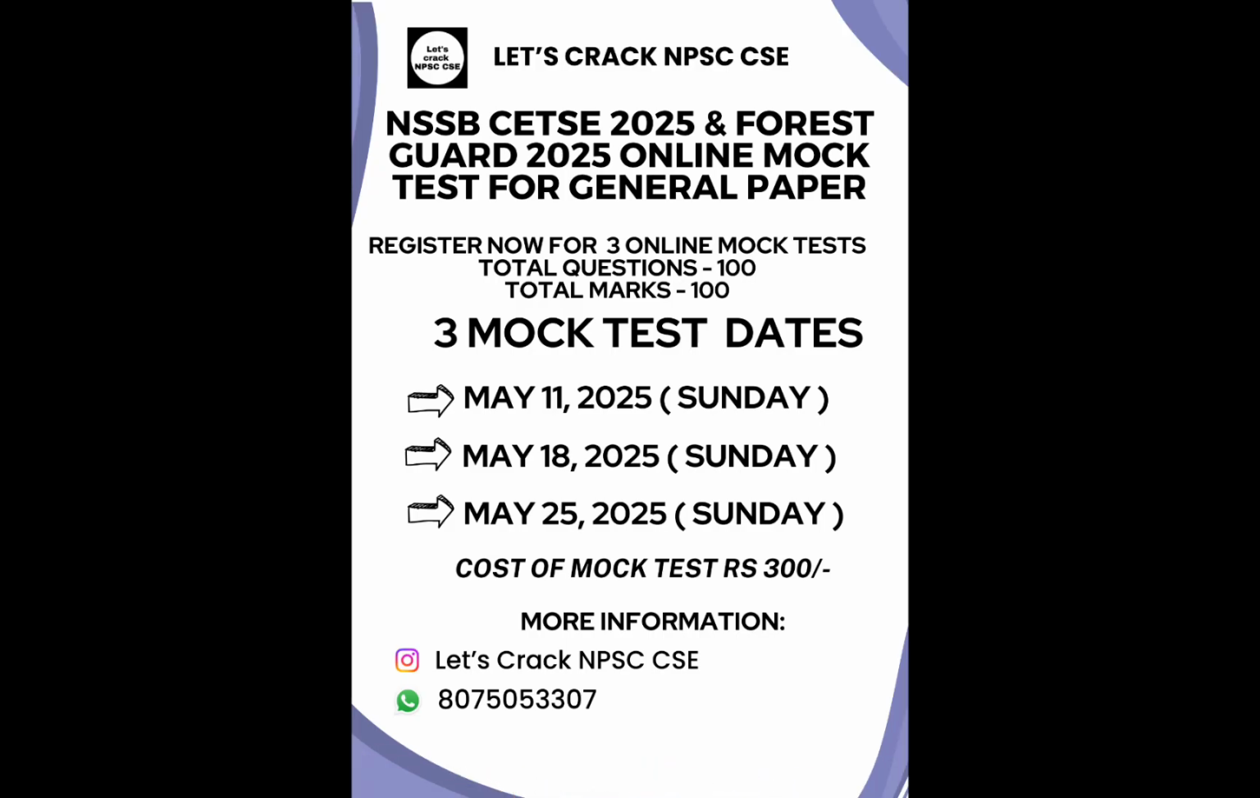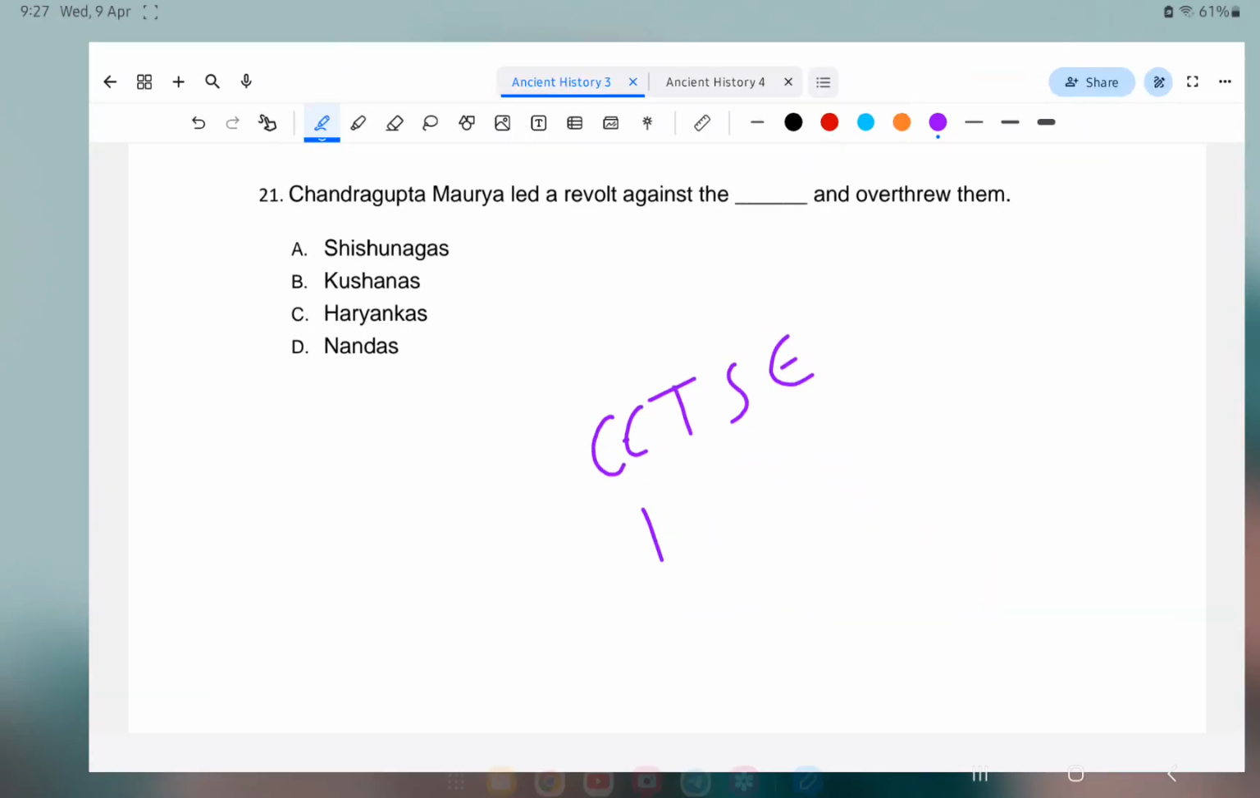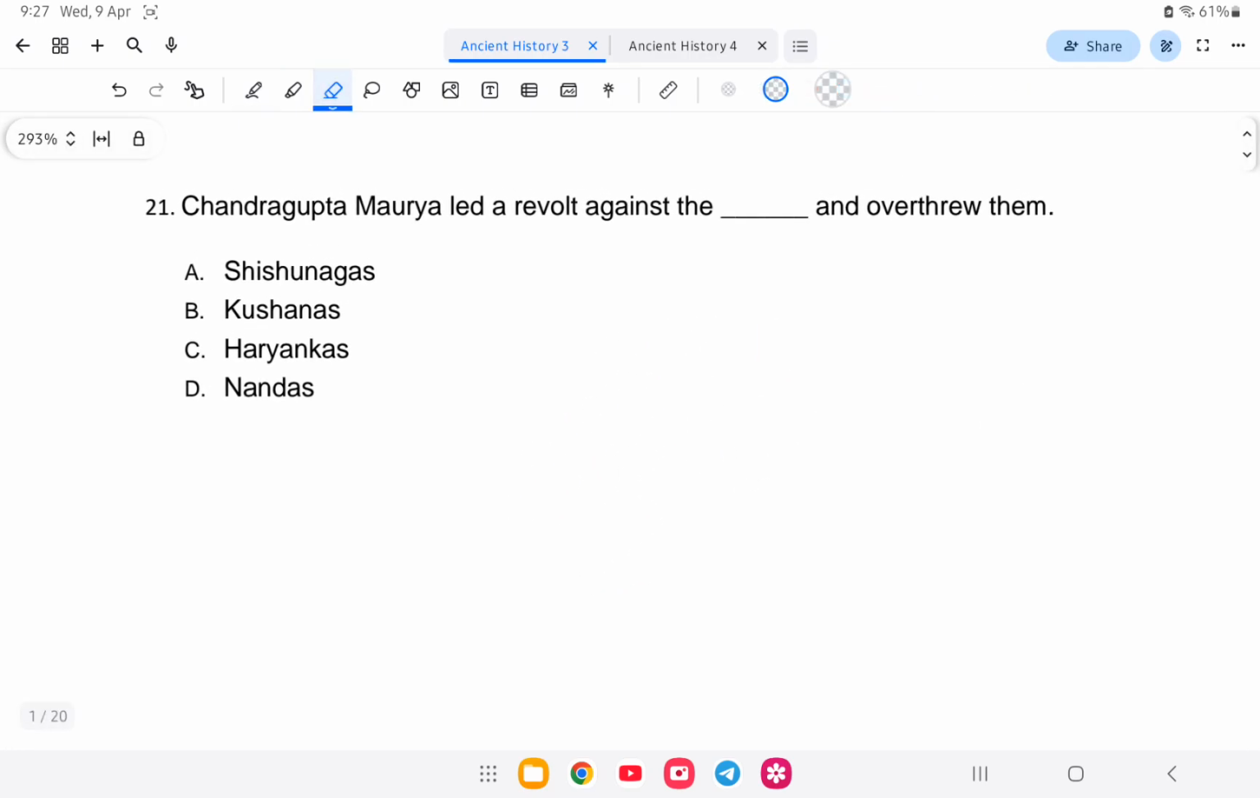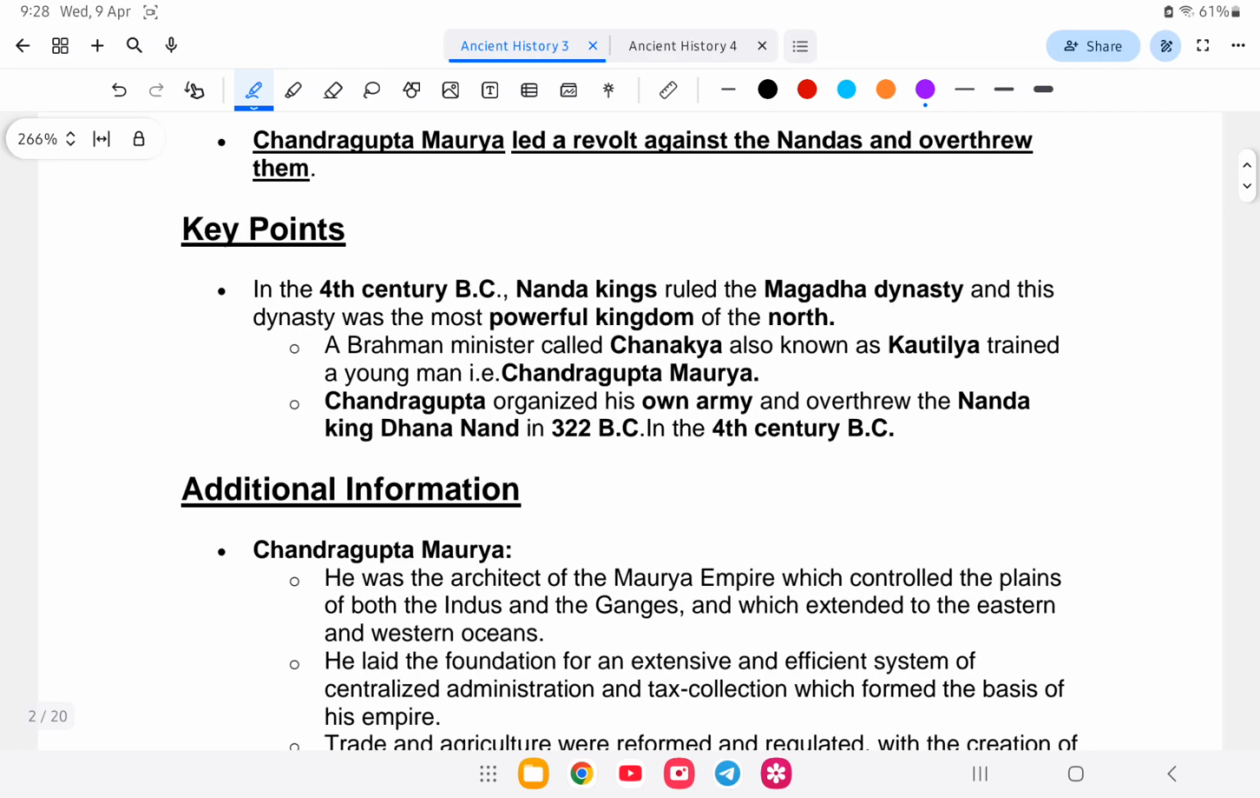Let us start with the class. That is the first question. Chandragupta Maurya led the revolt against the Dutch and overthrew them. Last class we have already studied it is the Nandas. Option D is the correct answer, Nandas. So let us study about this in detail.